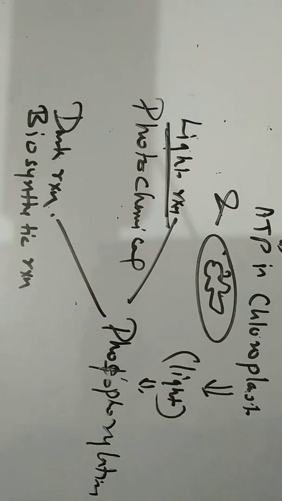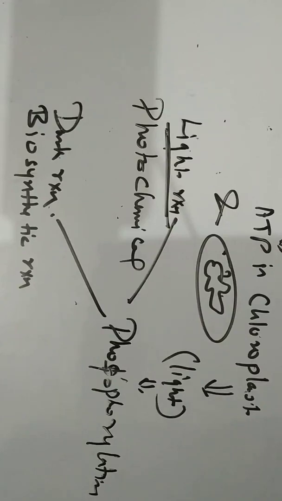Now I am going to deal with the difference between the light reaction and the dark reaction. The light reaction, as the name suggests, takes place in the presence of light, and the dark reaction takes place in the absence of light, or it is a light independent reaction.